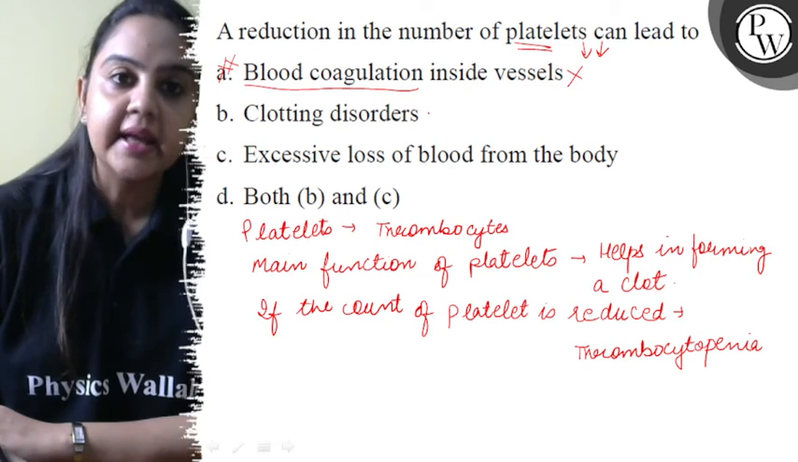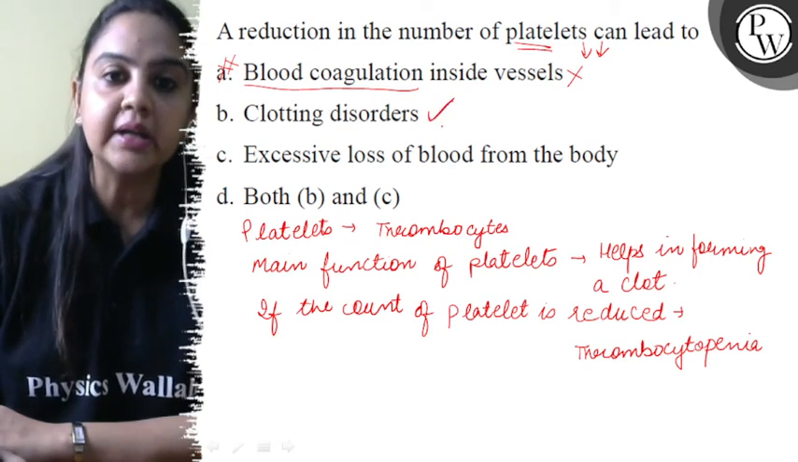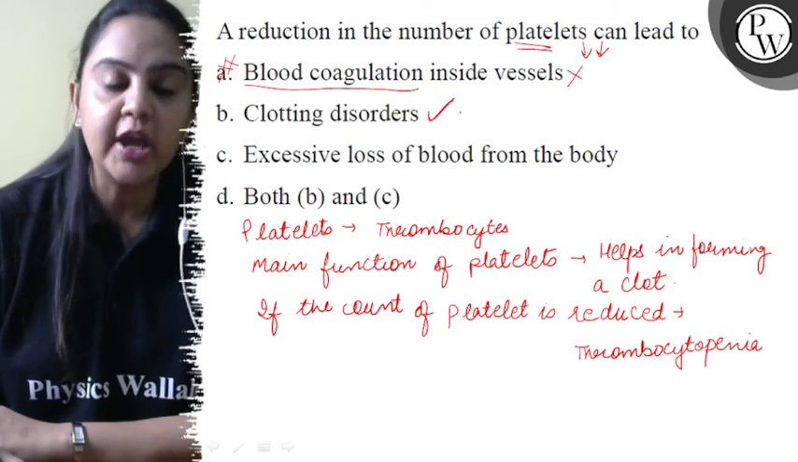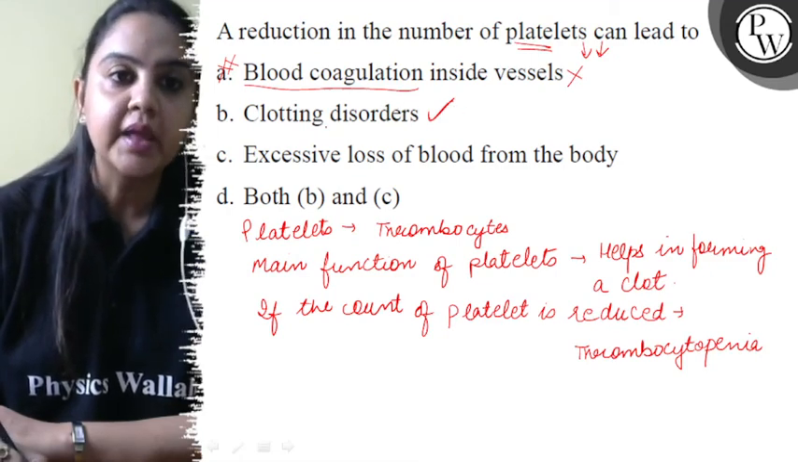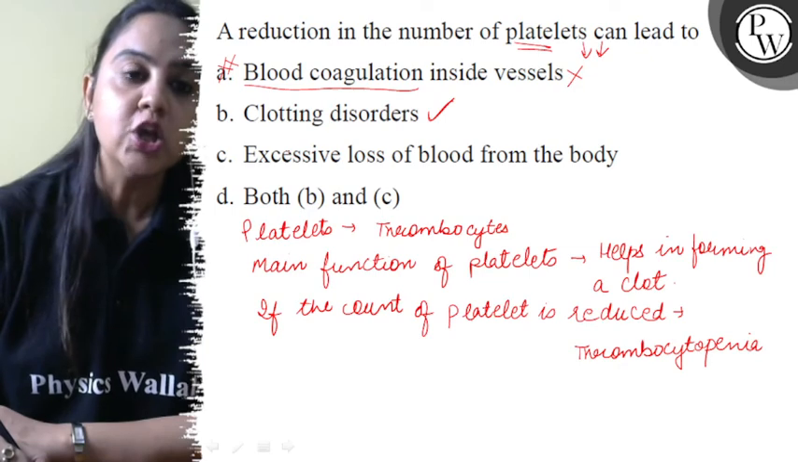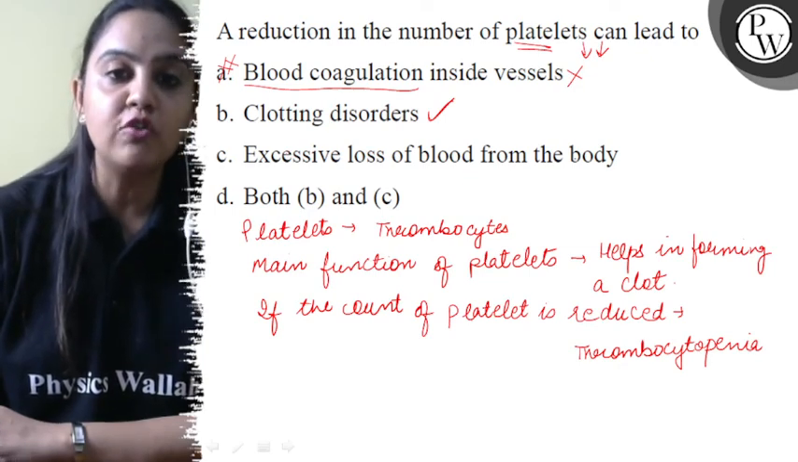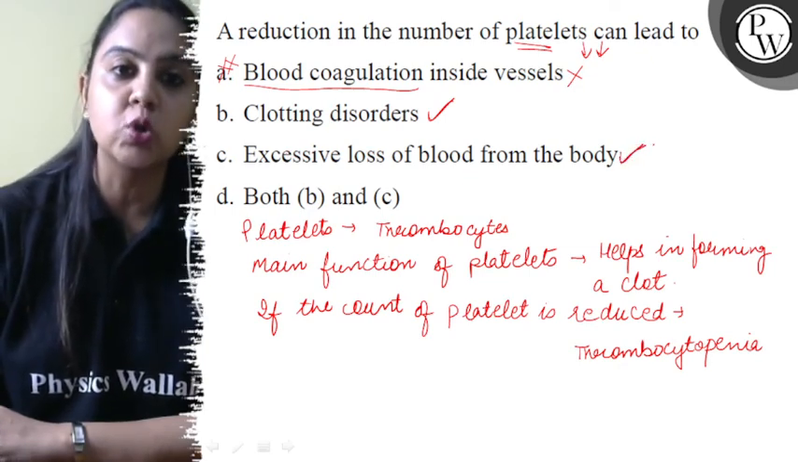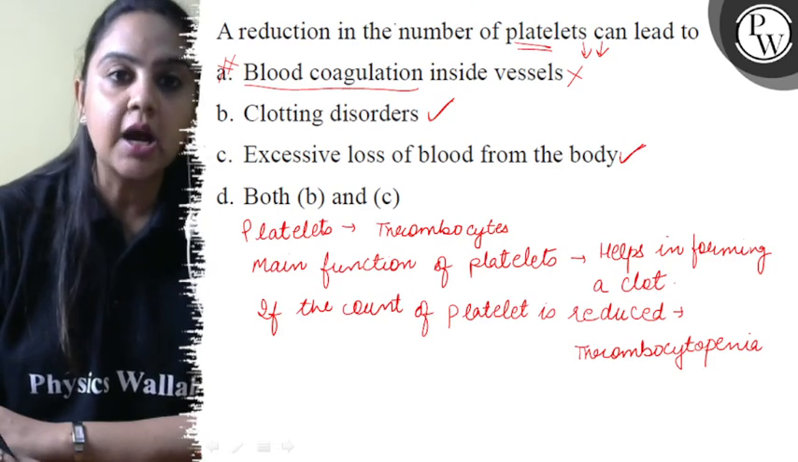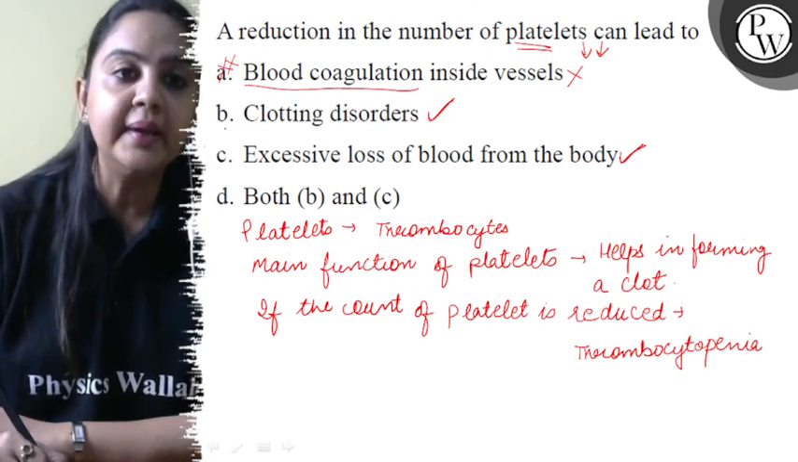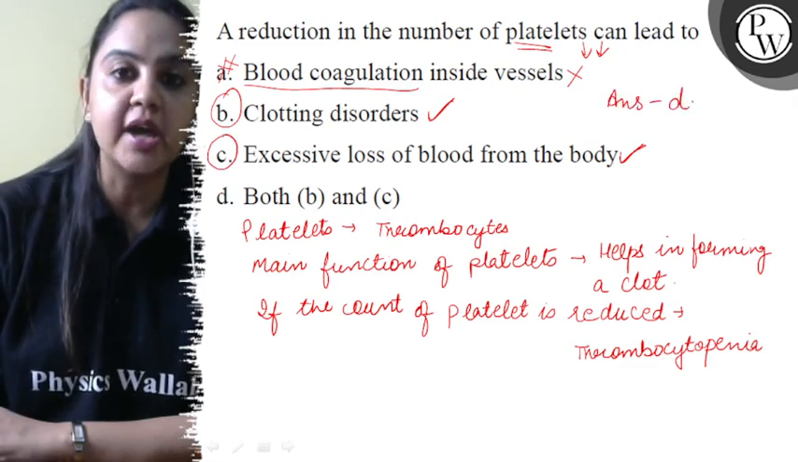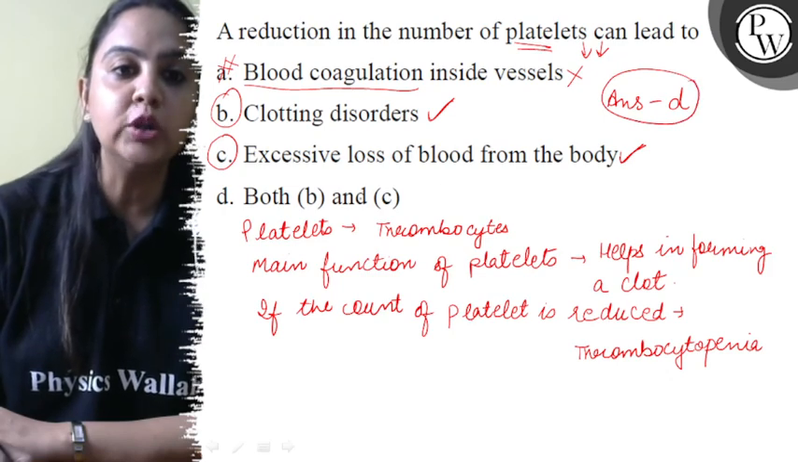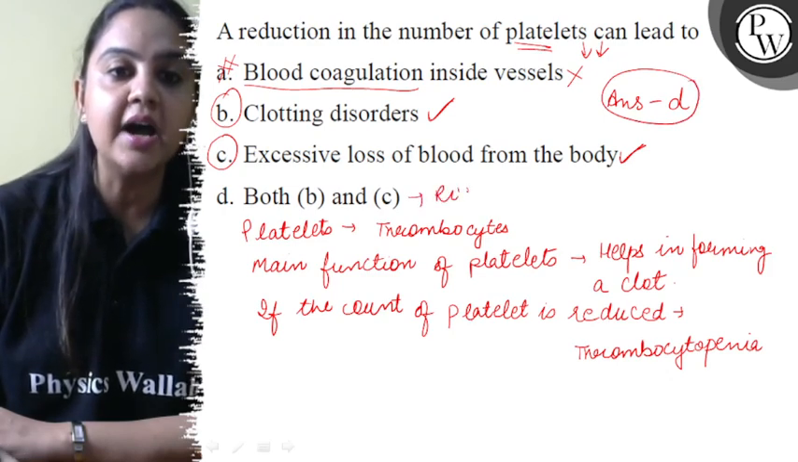Clotting disorders, yes, अगर platelets का count कम है तो जो clot formation है उसमें difficulty होने लगेगी. So yes, clotting disorders होंगे. अगर clotting disorders होंगे, so there would be excessive loss of blood from the body. So this option is also right कि अगर platelets का count reduce हो गया, so there would be clotting disorders, there will be excessive loss of blood from the body. So यहाँ पर हमारा right answer हो जाएगा option D, that is both B and C statements are right.